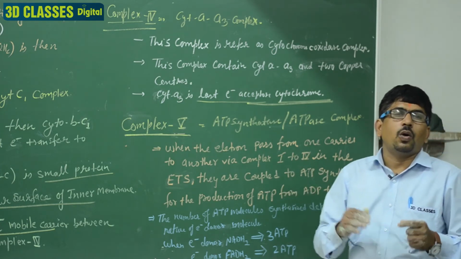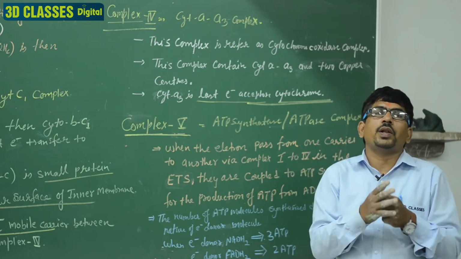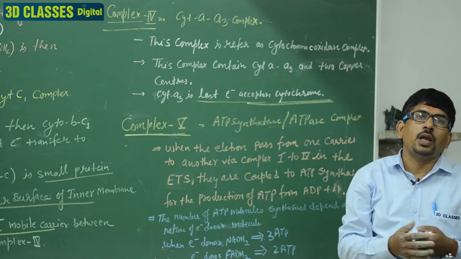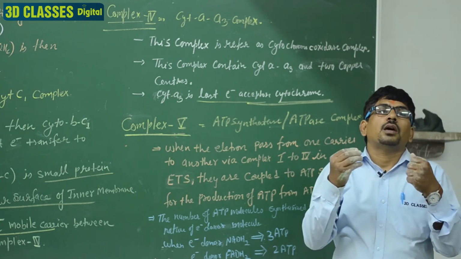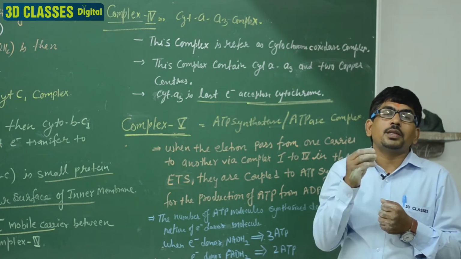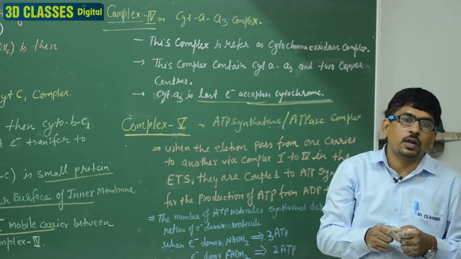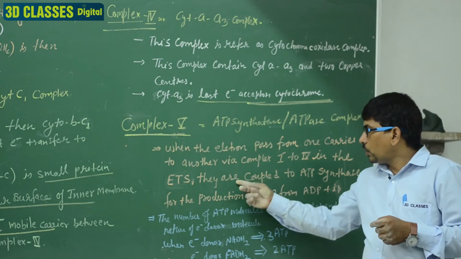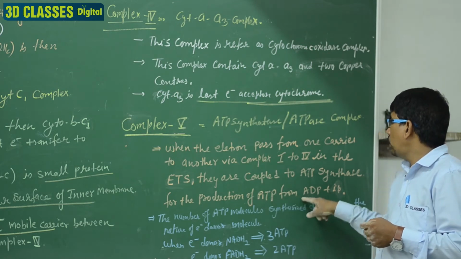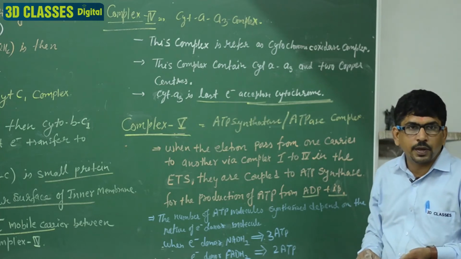As the electrons move through complex first to 4, they release energy, because you know very well that electrons moving from a higher orbital to a lower orbital release energy, and this energy is used to make ATP by joining ADP plus inorganic phosphate. So the ETS is coupled to ATP synthesis for the production of ATP from ADP plus IP. IP means inorganic phosphate.